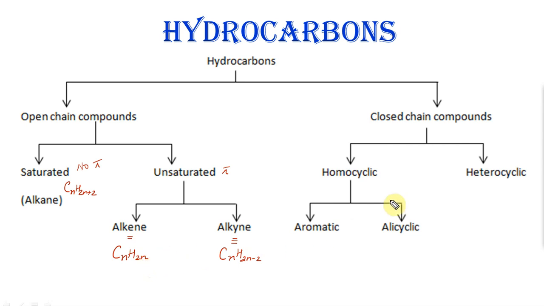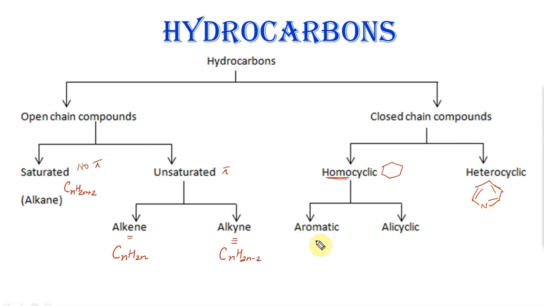two hydrogens. Closed chain compounds are of two types: homocyclic, meaning it is a cyclic compound where the cycle composes of the same element, and in our case, because we are dealing with organic chemistry, it will be carbon. So this is a cycle and these nodes are carbons. Okay, whereas heterocyclic compound is where you have more than one element in the cycle. For example, we have here pyridine. Okay, it has carbon and nitrogen, so it is called a heterocyclic compound. Even some of your amino acids are heterocyclic.